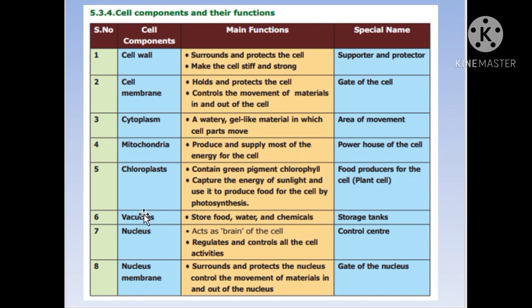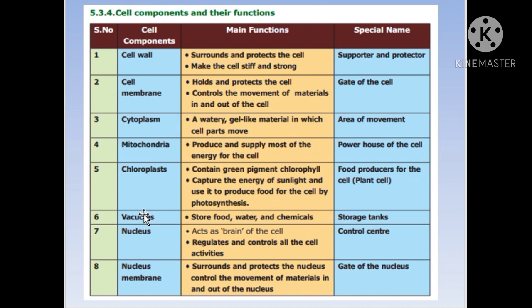And the sixth important component is the vacuole. It stores food, water and minerals. The main important function of the vacuoles is storage. And I can tell you a few examples, children, regarding the storage function of the vacuoles. Vacuole is called by a special name, storage tanks, and it stores food.